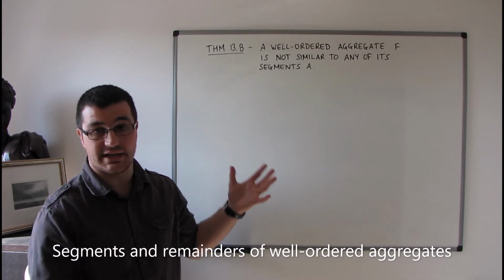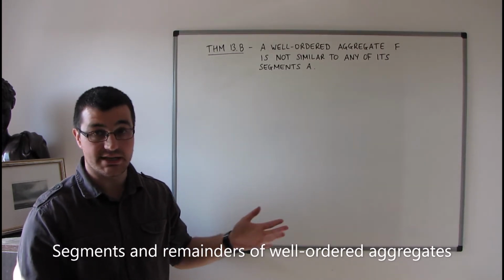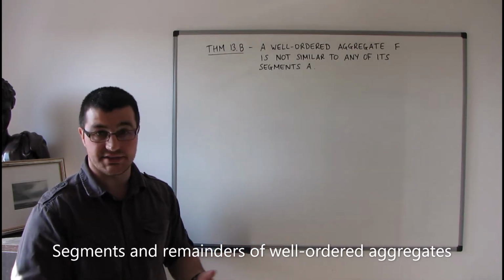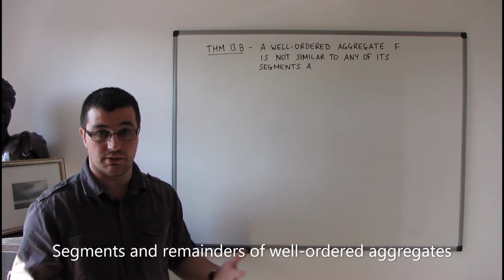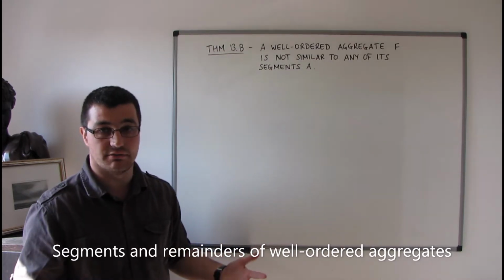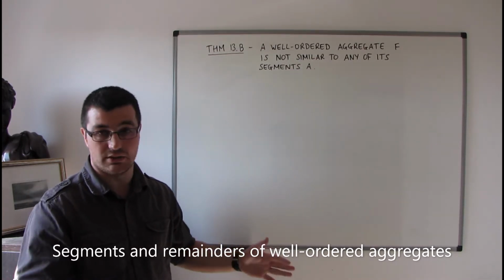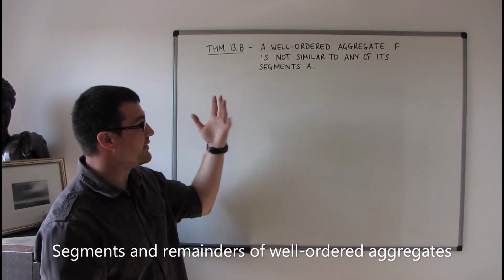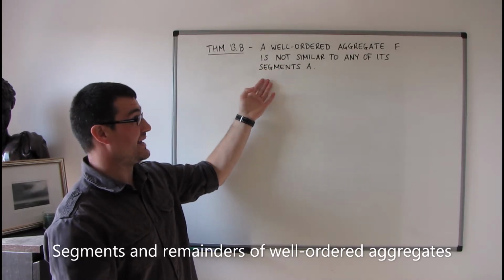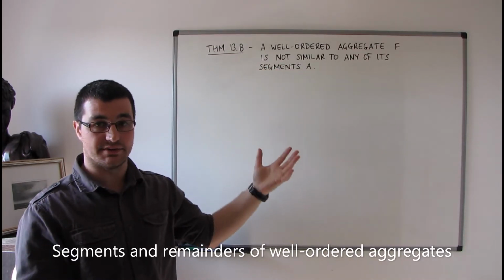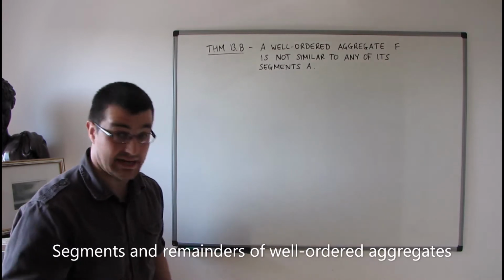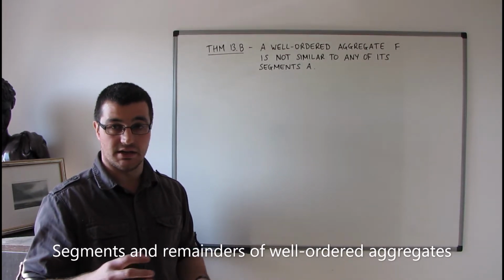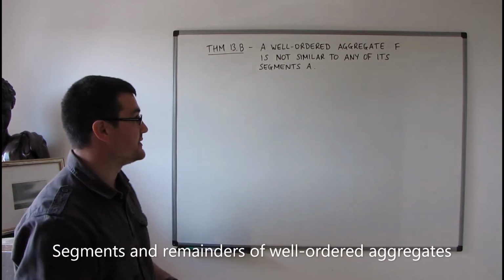So a well-ordered aggregate could quite easily be similar to one of its parts. And this is not unusual to observe. It wouldn't take long to come up with an example where you've got a well-ordered aggregate that is similar to one of its parts. But on the other hand, a well-ordered aggregate cannot be similar to any of its segments. So segments are a particular type of part, but they've got very different behaviours.